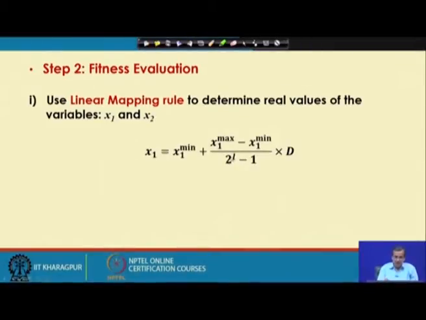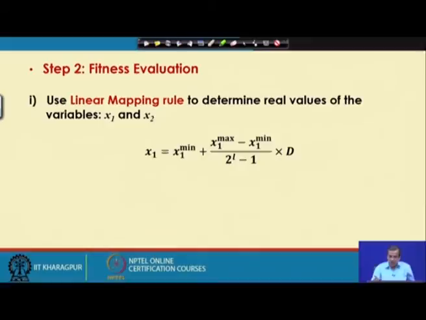If I know the value of small l and the decoded value, I can very easily find out the real value for this x1. Now, let me spend some time on how to calculate the decoded value. It is very easy. Let us see how to find it out.